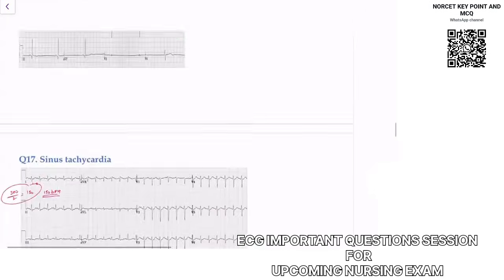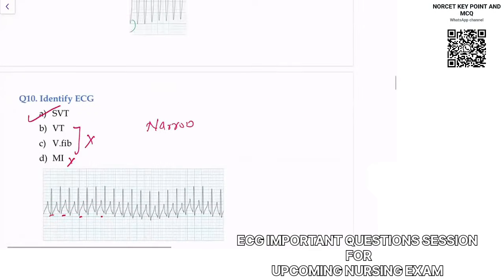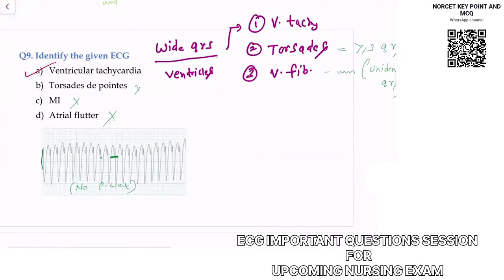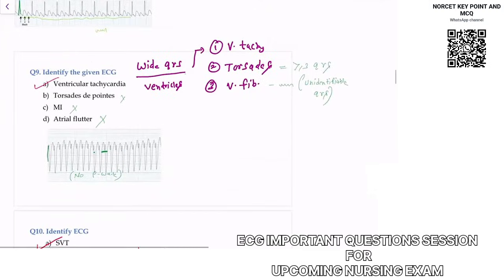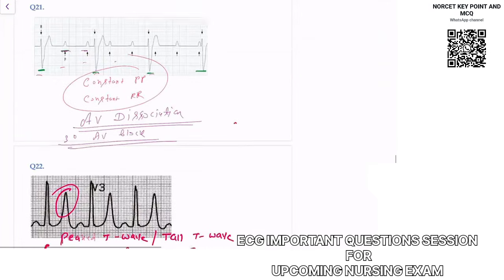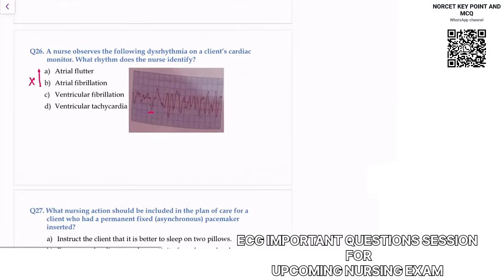Let me show you once again. In ventricular tachycardia, what will you notice? Try to compare this ECG again. You can notice there are no P waves, right? But there is a simple pattern. The QRS you can see is visible. But in fibrillation, you will see it is unidentifiable. In VT, P wave is absent but QRS is visible. But in this ECG, you will notice unidentifiable QRS. So this is what we call ventricular fibrillation. This is the ECG of ventricular fibrillation.